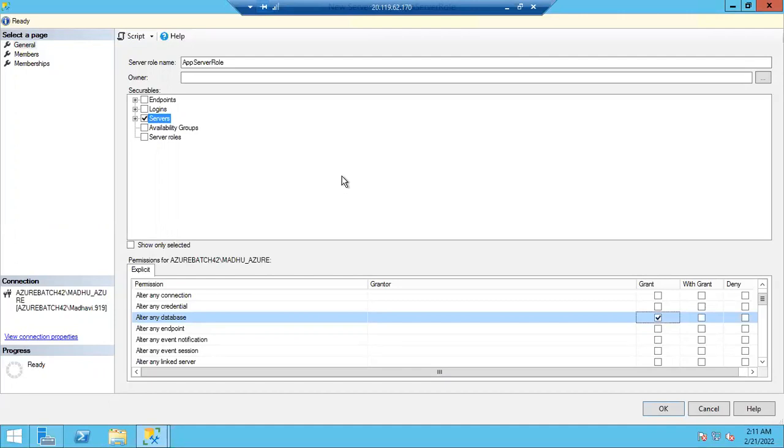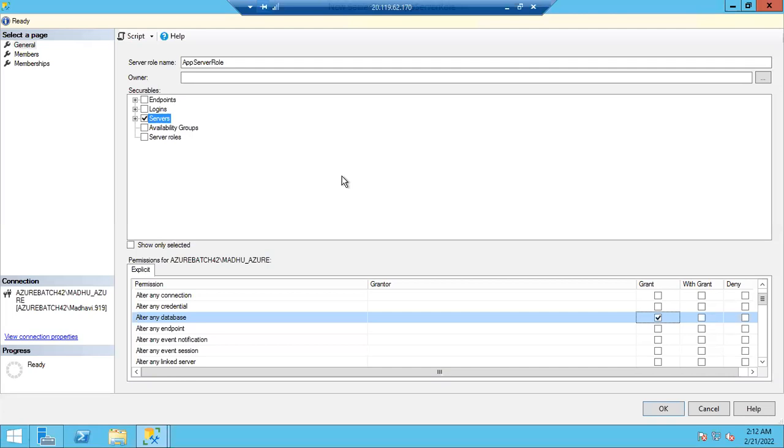Deny is not a separate permission like bulk insert. It's not a separate permission like kill. Imagine kill permission is there. Deny is a way of how you are utilizing the permission. Kill is a permission. What we can do? You can give this kill permission to others.